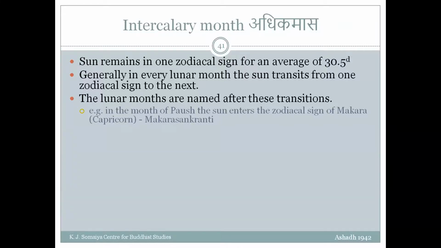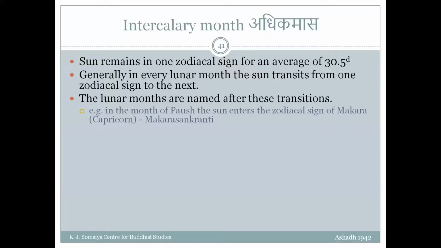Earlier, while showing those pictures, I said if on full moon day the moon is near Pushya Nakshatra, that month becomes Paush. But more rigorously, it is defined this way: when the sun enters Makara Rashi, or Capricorn, not constellation, zodiacal sign. In the beginning, I told you the difference between constellation and zodiacal signs. Zodiacal signs are equal 30-degree parts on the ecliptic. Then that month will be called Paush month.